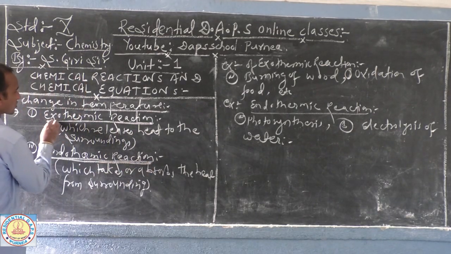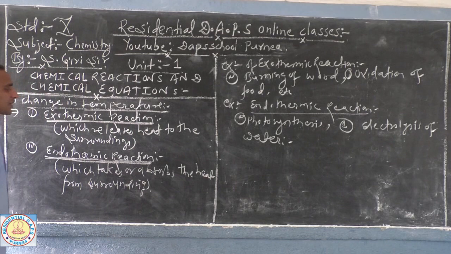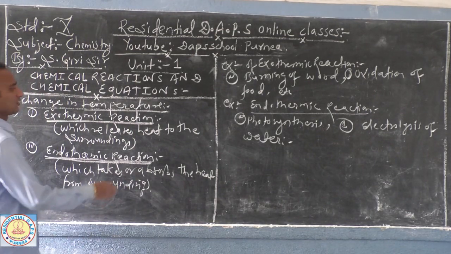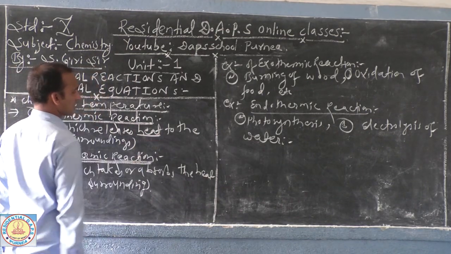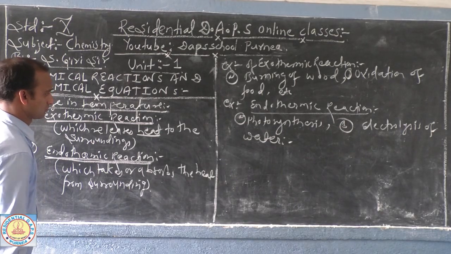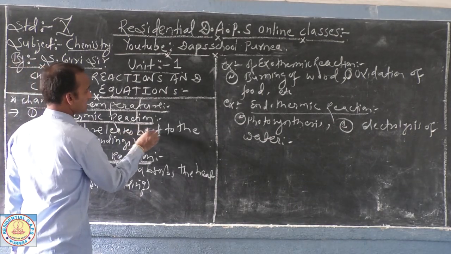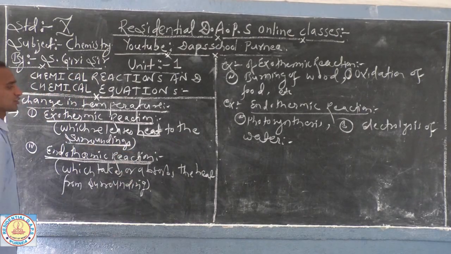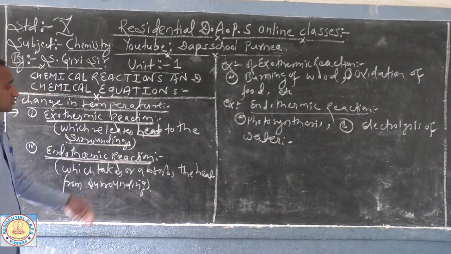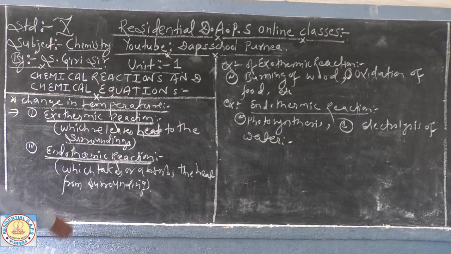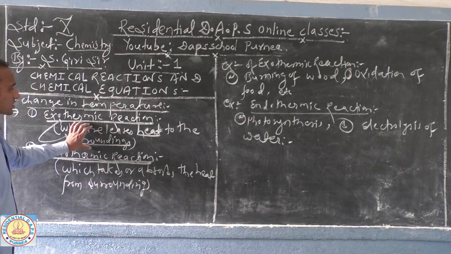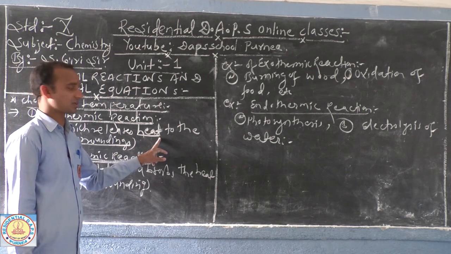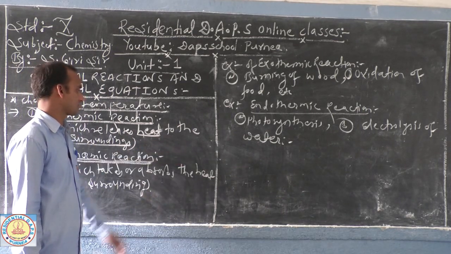Now the meaning of exothermic reaction: those chemical reactions which release the heat energy, or maybe the light energy also, means which release the heat or any other form of energy to the surroundings. Meaning energy is released, means heat energy is released out to the surroundings. Such reactions are said to be exothermic reactions. Means after the reaction it is found to have an increase in temperature on the product side.